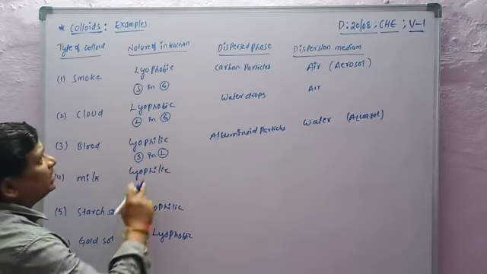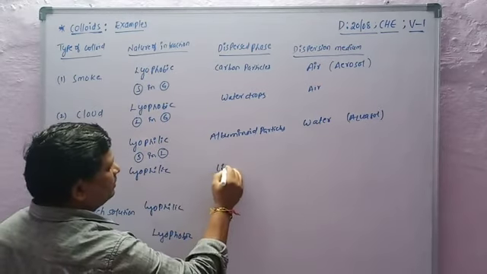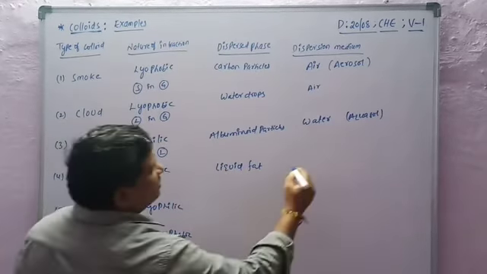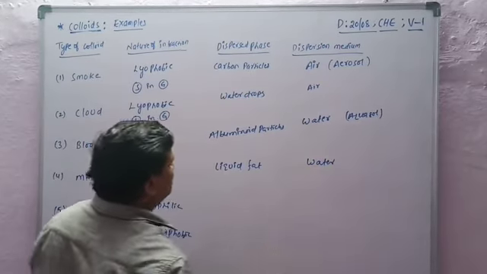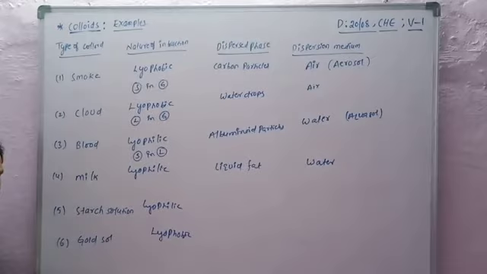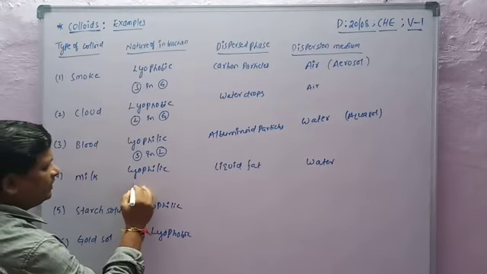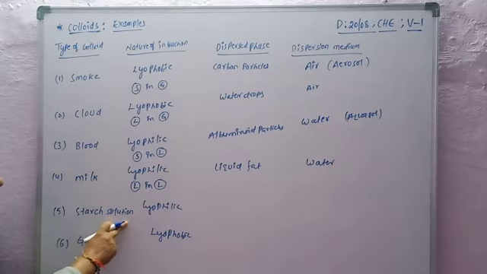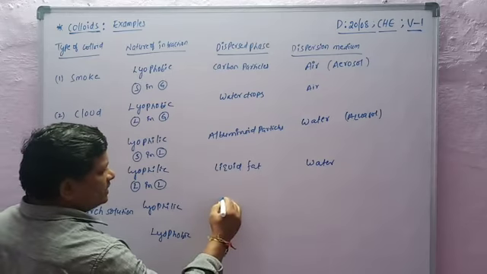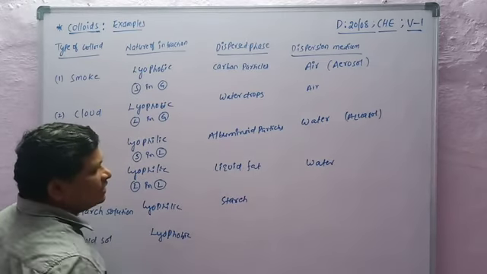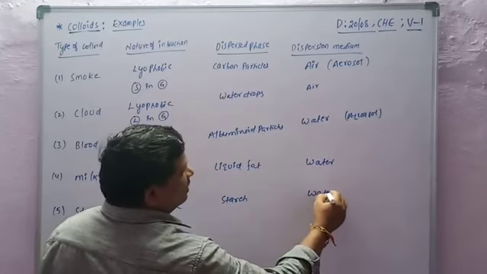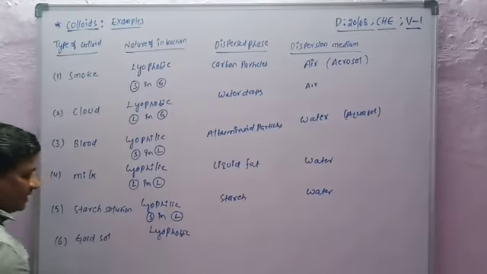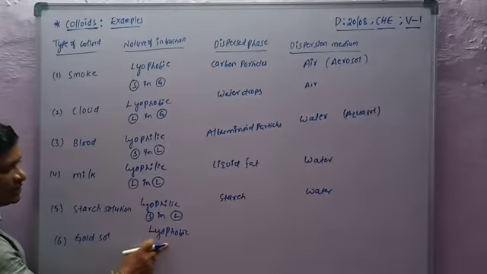The fourth one is milk. In milk, the dispersed phase is liquid fat and the dispersion medium is water. Liquid fat is a liquid, so it is liquid in liquid. In starch solution, the dispersed phase is starch, a solid, and the dispersion medium is water, so it is solid in liquid. Gold sol is lyophobic.